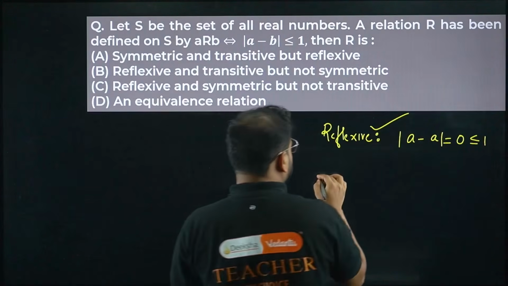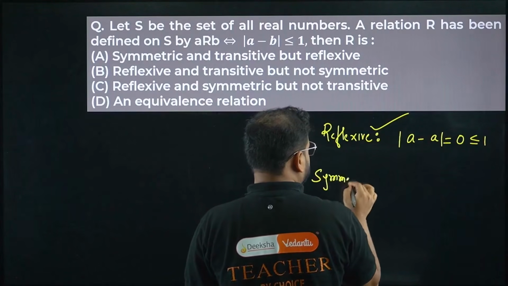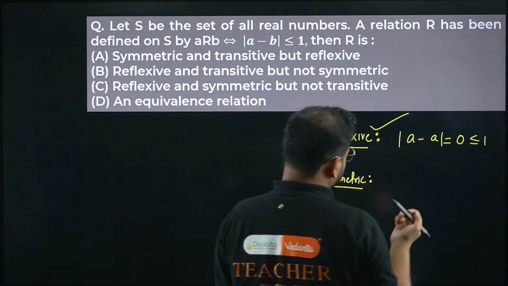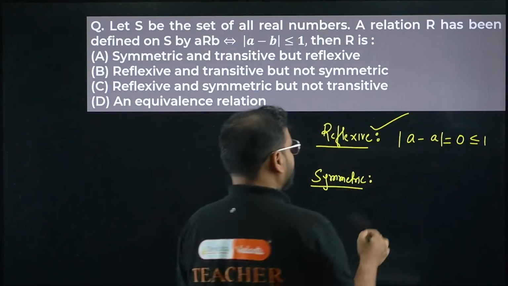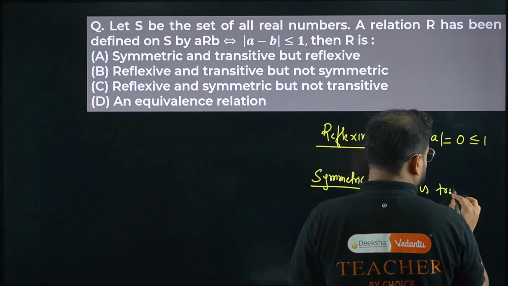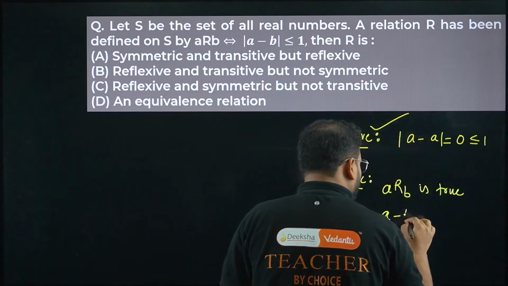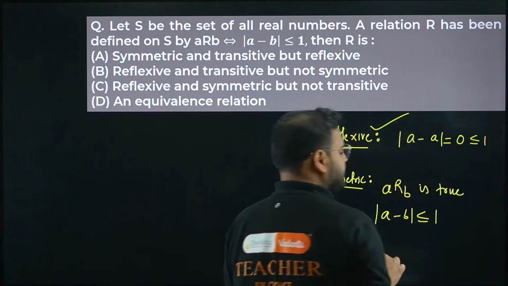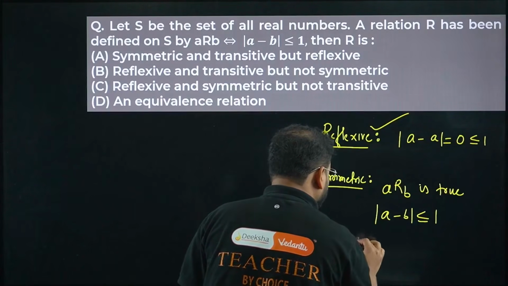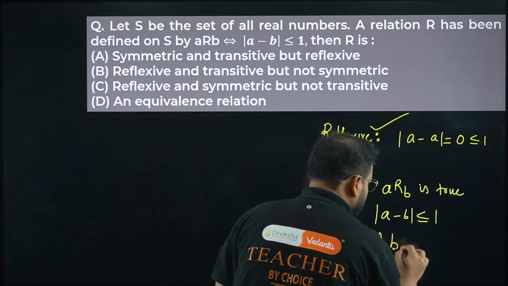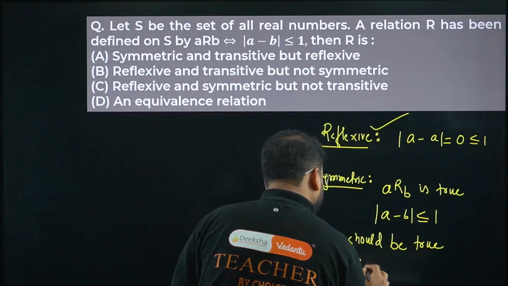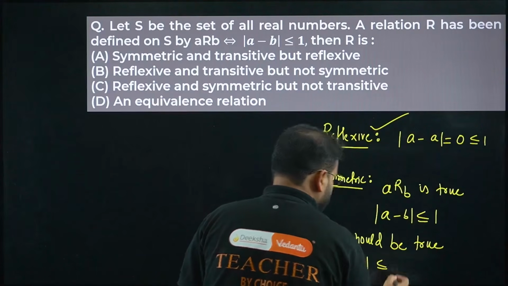Correct? Let's check for symmetric. For the symmetric relation, we are saying that aRb is true. It means |a minus b| is less than 1. Then bRa should be true. Should be true. Let's cross check. bRa means b minus a. Please check. Works only, no?